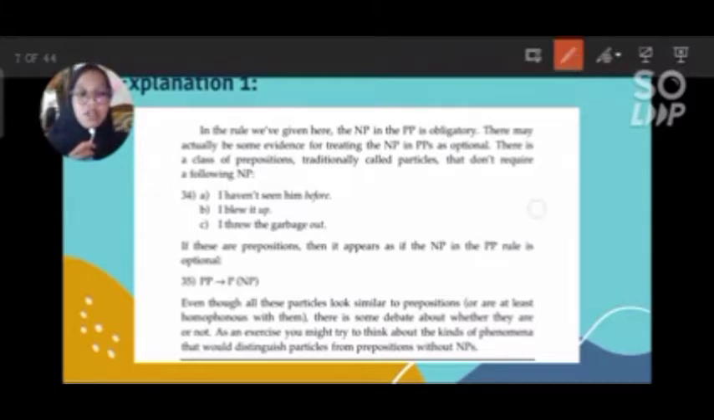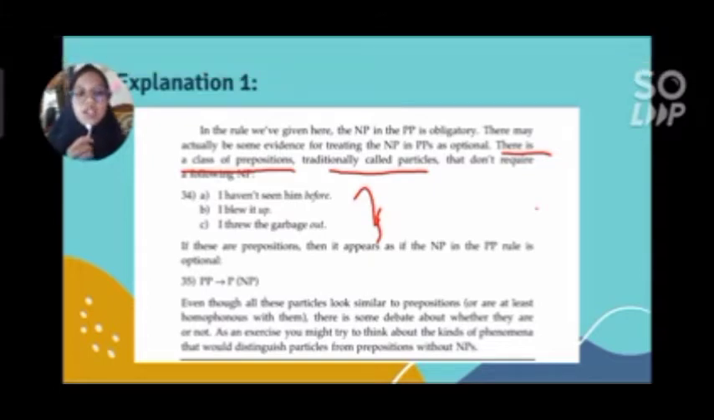In the first explanation, as you can see, the writer said that there is a class of prepositions, traditionally called particles, that don't require a following noun phrase. And here are the examples. Following the examples, the writer clarifies that even though all these particles look similar to prepositions, or are at least homophones with them, there is also some debate about whether they are prepositions or not.